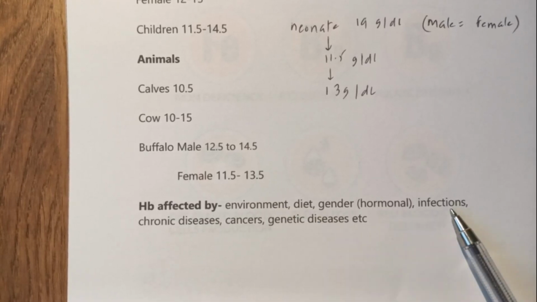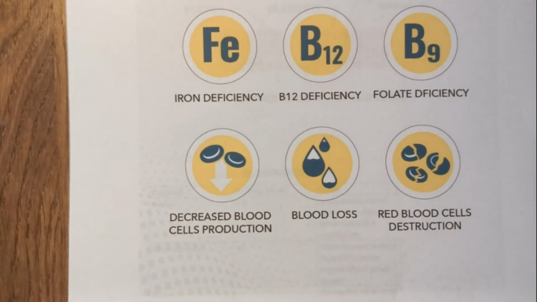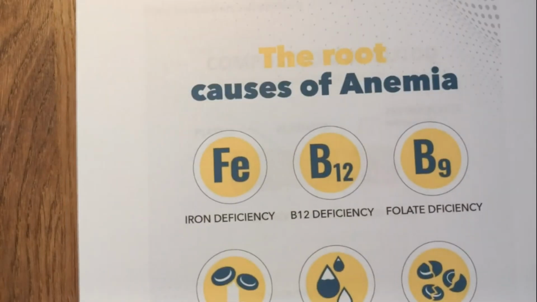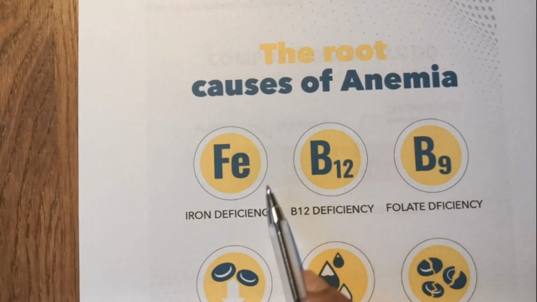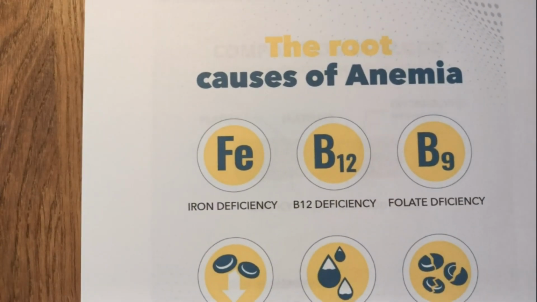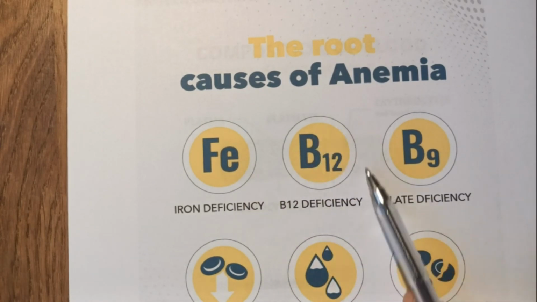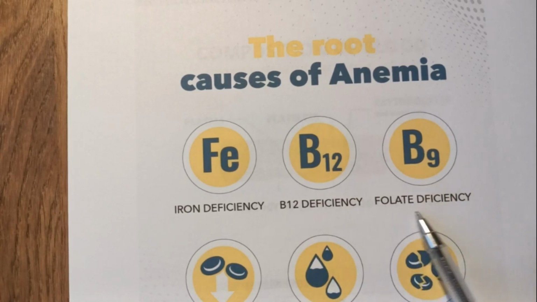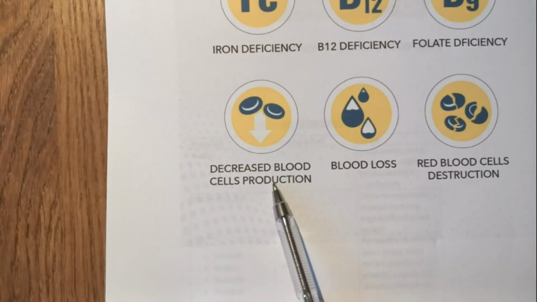Diet, gender, infections, chronic diseases, cancers, and some genetic diseases affect hemoglobin levels as well. So let's have a look at the causes of low hemoglobin level, that is anemia. The most common type is iron deficiency anemia, more common in Indians, in vegetarians, and those who have poor dietary conditions. B12 deficiency is again seen in vegetarian diets. Then folic acid, or folate, deficiency, and then decreased blood production in the body.